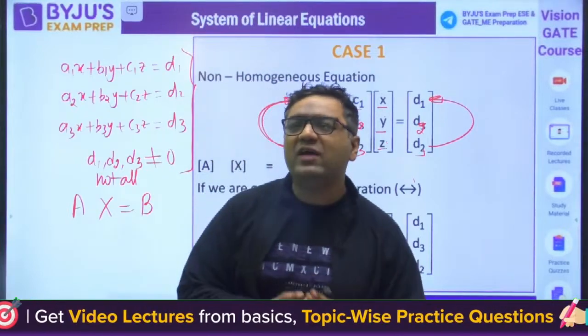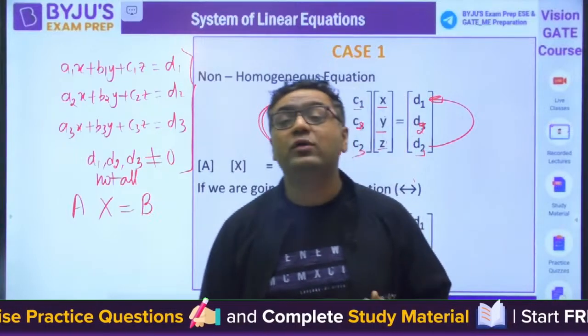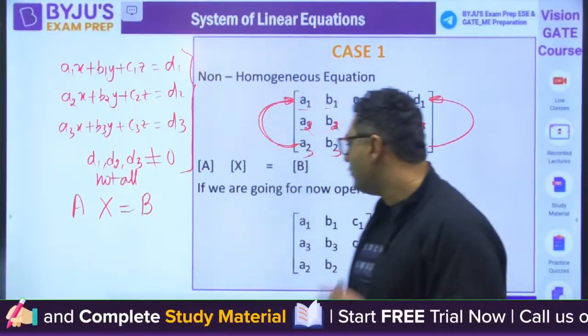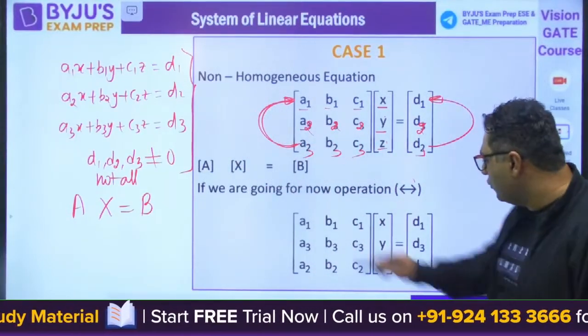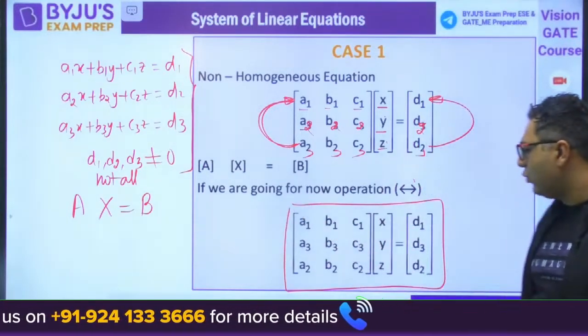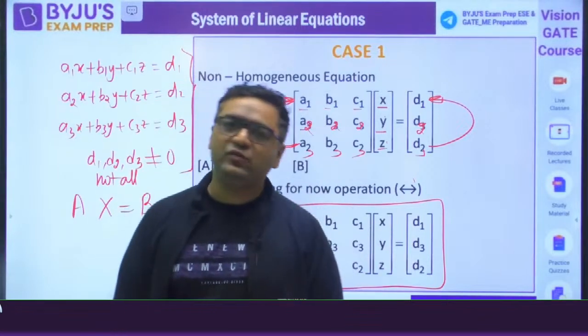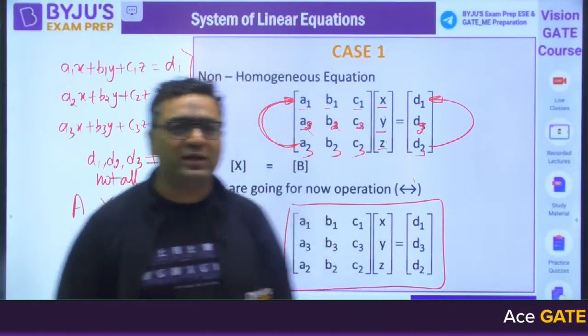So now we will see when we will be getting no solution, when we will be getting a unique solution, and when we are going to get infinitely many solutions. So what is the procedure for that? My dear, you would be taking this matrix like that. Now we are going to define a special type of matrix that is said to be the augmented matrix, which will help us to find out the final solution.